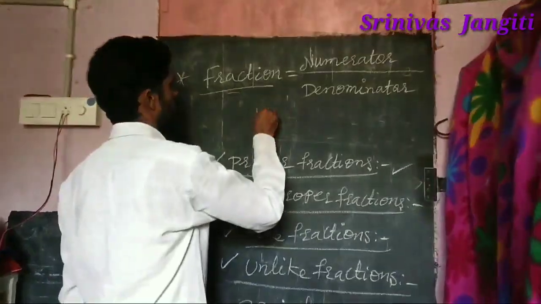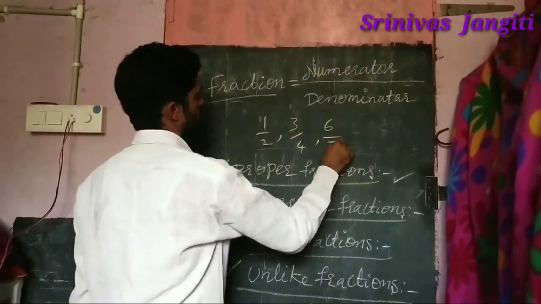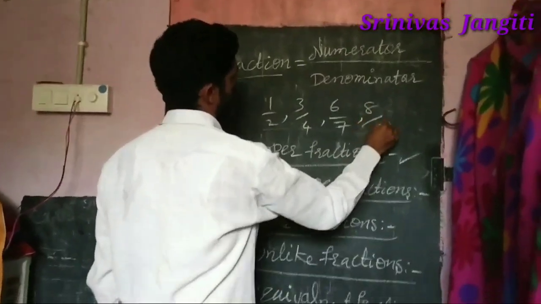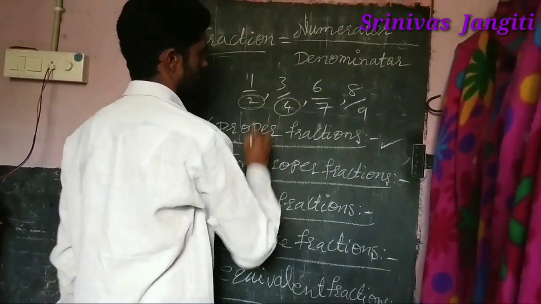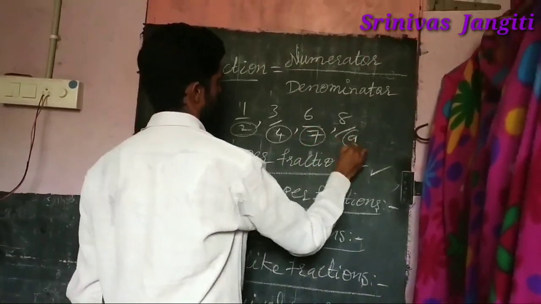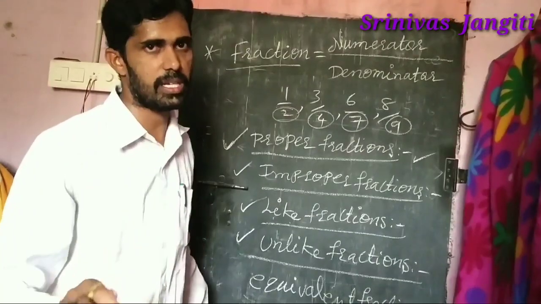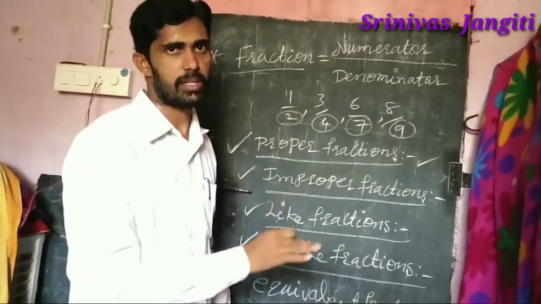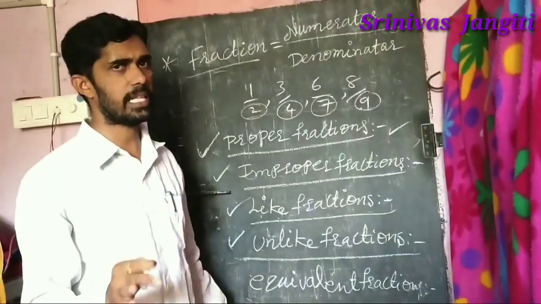Different denominators: suppose 1 by 2, 3 by 4, 6 by 7, 8 by 9. In this, observe: here the denominator is 2, here 3, here 4, here 7, here 9. All of them are different denominators. The fractions have different denominators, so that is an unlike fraction. So what is the difference between like and unlike? You understood?